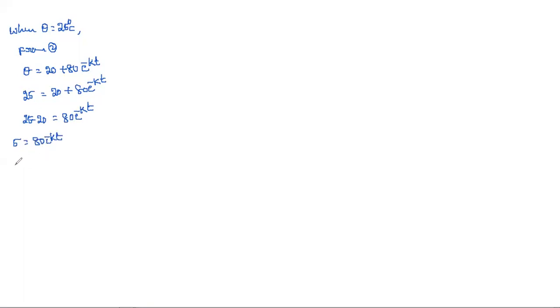Then take this 80 to the left hand side, so 5 by 80 is equal to e power minus k t. But what I require is t, and this is in exponential form. For removing the exponential form, the alternative is taking log on both sides.